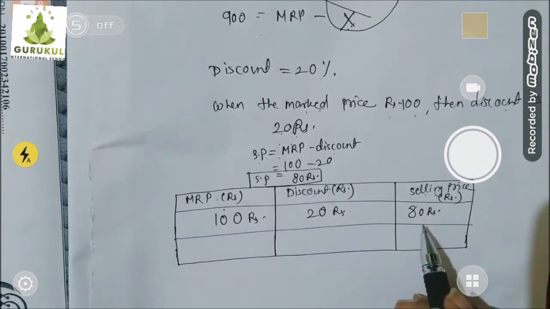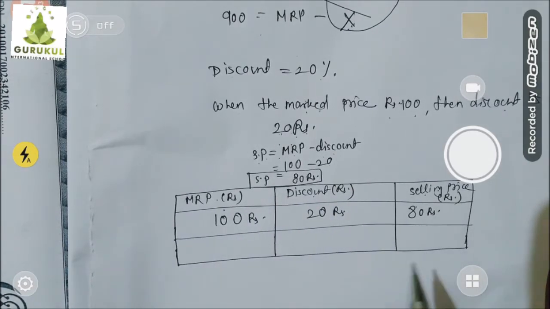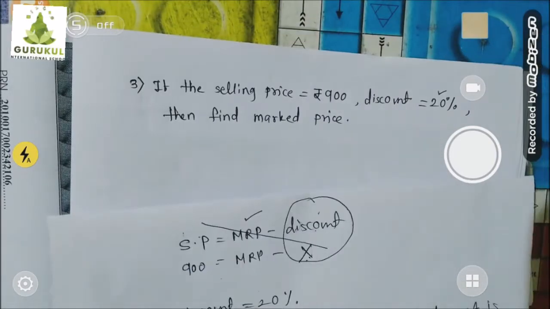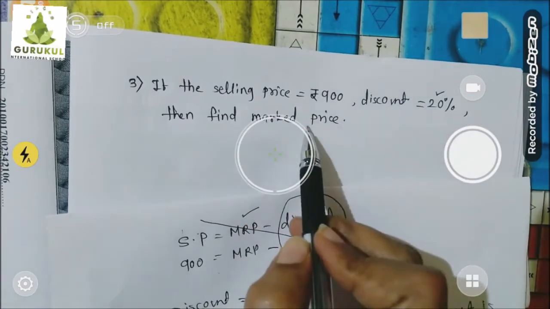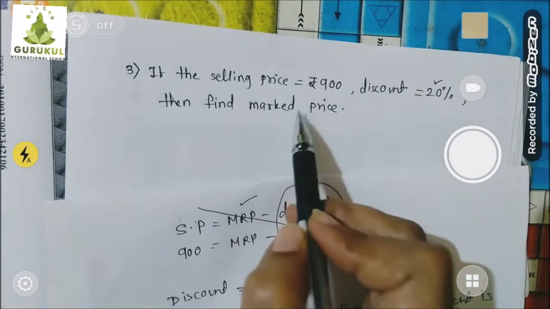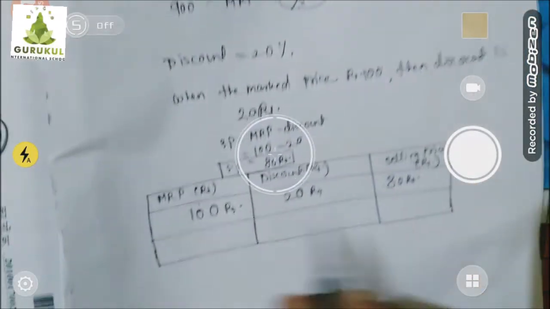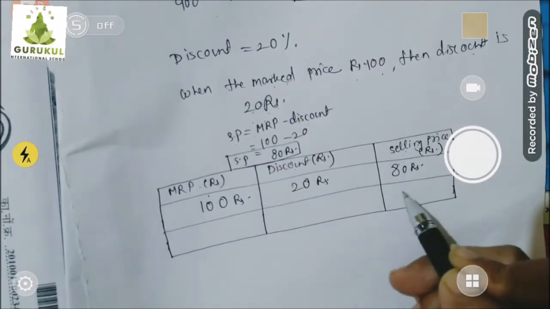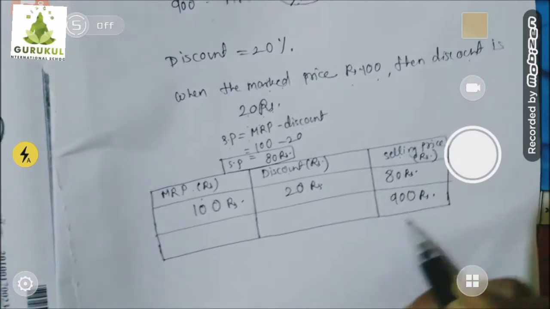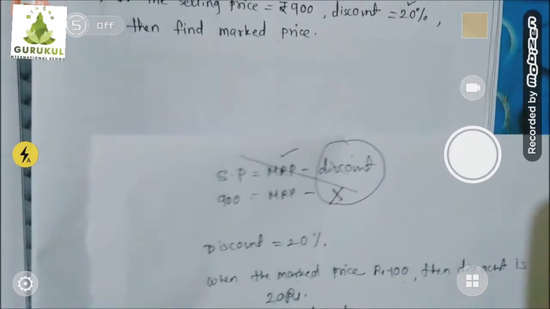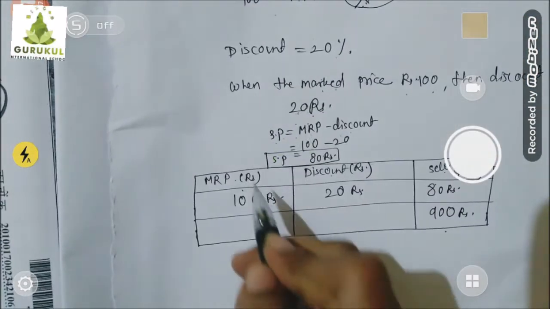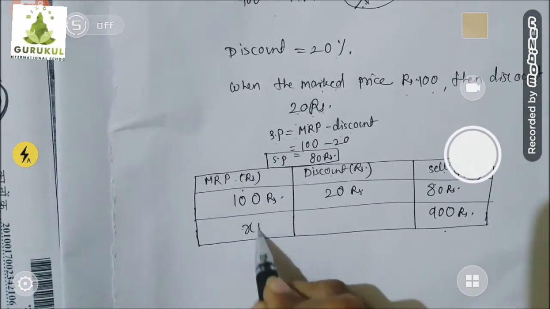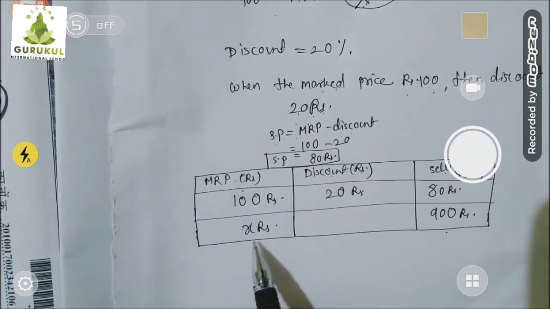But children, is this the original question? No. The question was this, children. When the selling price is 900 and discount 20%, what will be the mark price? Let's substitute these values in the same table. Selling price is 900. Actual selling price is 900. I will write in the selling price column. That time what they ask, that time what is the mark price? This is our original question. We don't know that mark price. Let's suppose it is X rupees because we don't know. Okay, children.